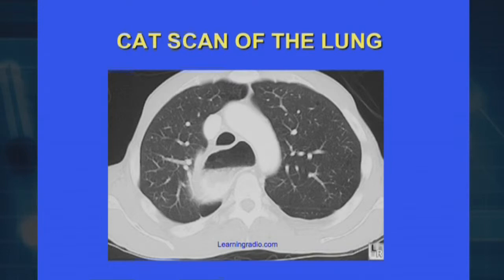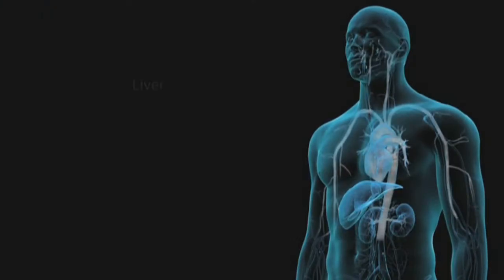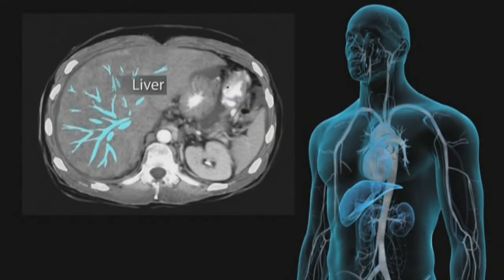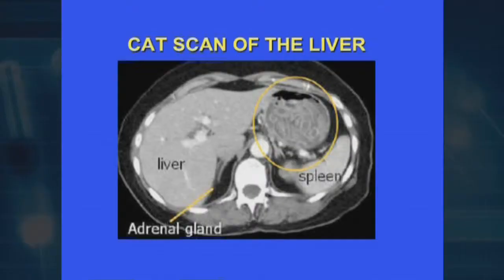In the right middle are the vessels and the heart, and both sides are the lung, on the right side and the left side. And on the bottom of the screen, you can see the vertebra. And then these are pictures of the CAT scan of the abdomen. You can see on the left side the big organ is the liver, and on the right side is some of the stomach, and the rest is some of the organs in the abdomen. So these are the classical pictures of the CAT scan of the body.